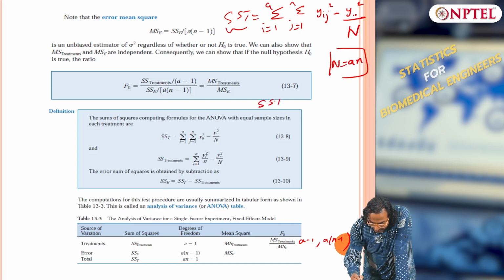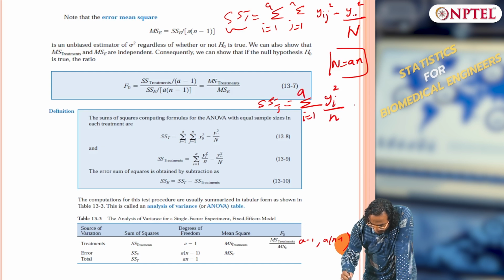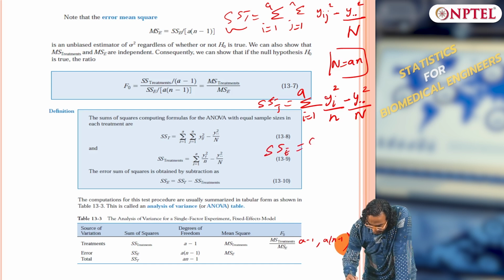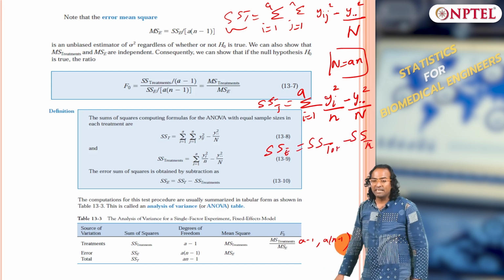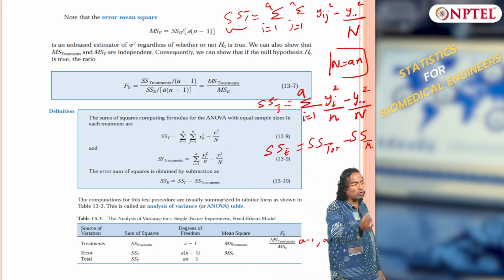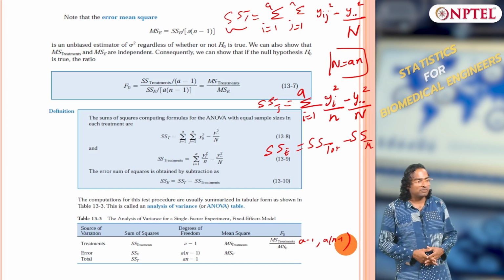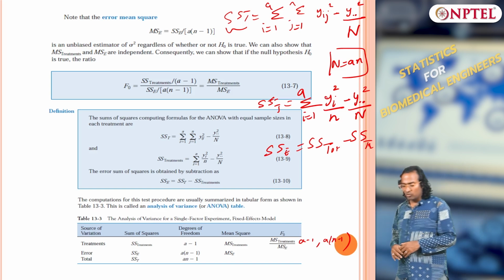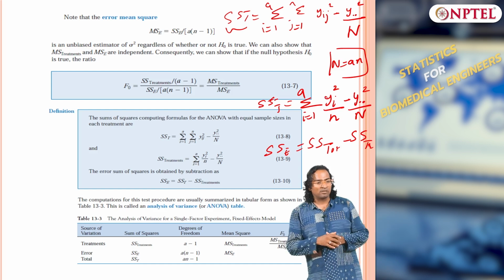What is sum square treatment? Sum square treatment is the treatment variation, for i equals 1 to A, minus the grand mean term. And sum square error is nothing but sum square total minus sum square treatment. So there are easier ways to get the sum square values rather than going through the derivation, otherwise you have to substitute and go through the derivation.